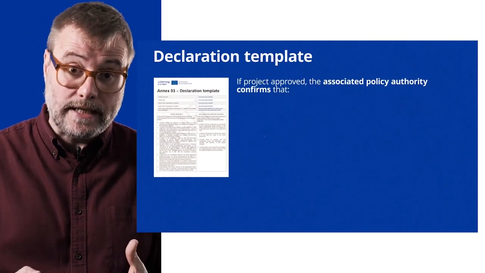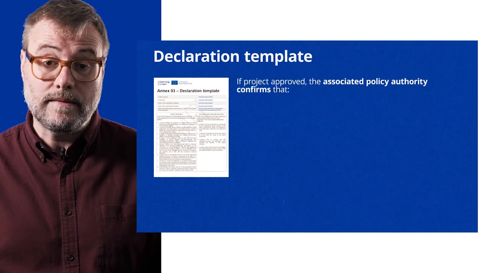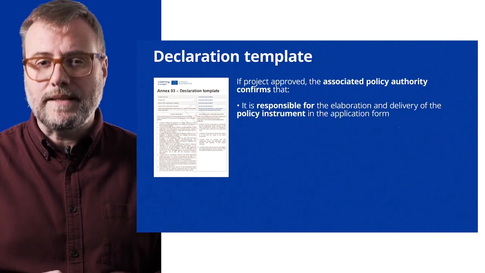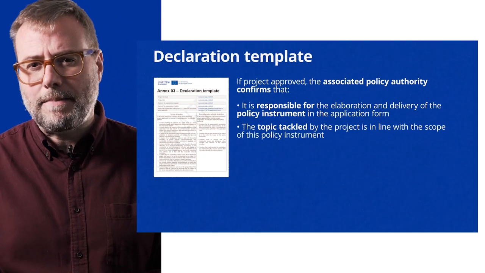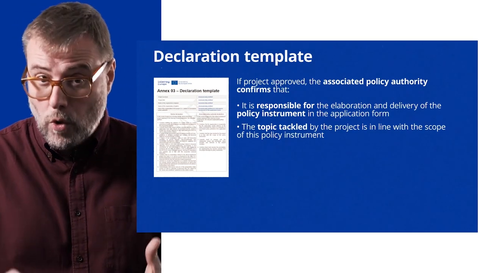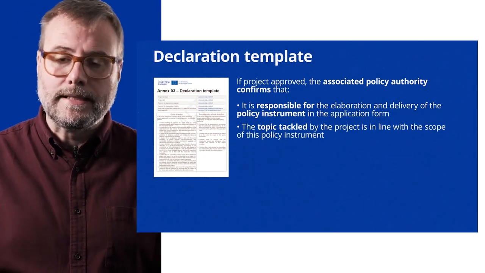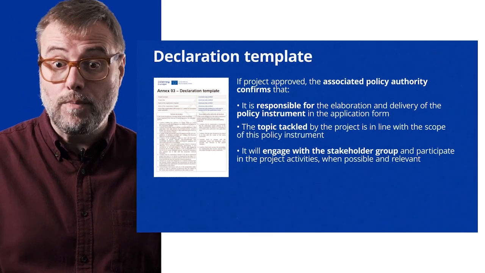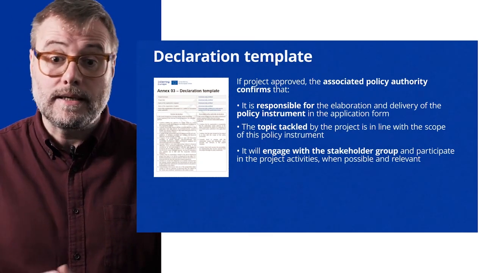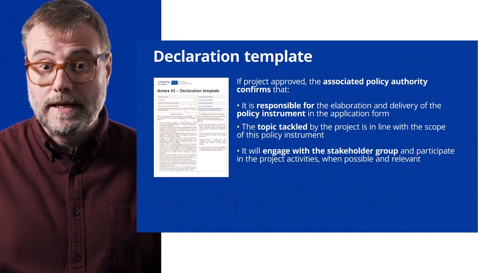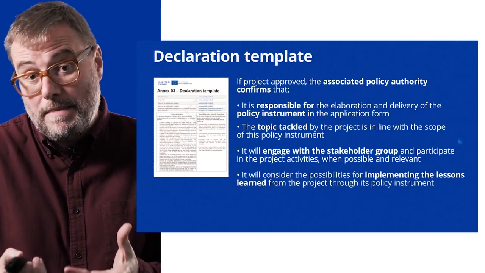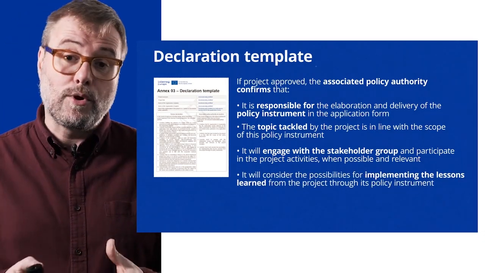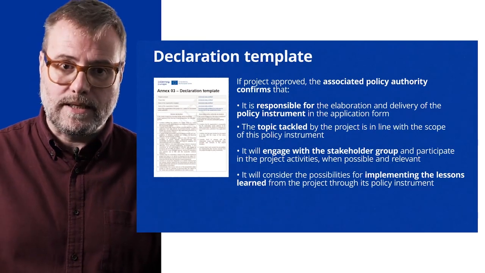This is what the associated policy authority will have to sign, where they will confirm that they are responsible for the policy instrument addressed, that the topic tackled by the project is in line with the scope of the policy instrument, that they will engage in the stakeholder group and participate in the project activities when possible, and finally that they will consider the possibilities for implementing the lessons learned from the project through their policy instrument.